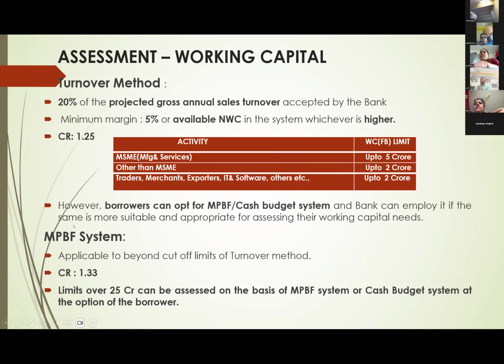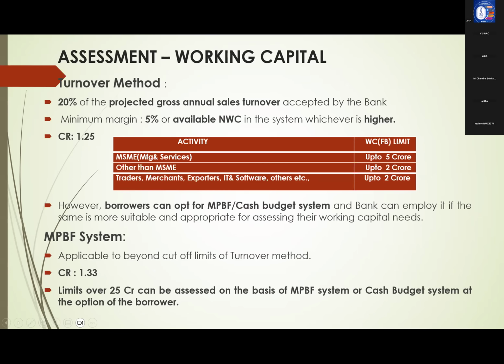Next is the MPBF system, we call it maximum permissible bank finance system. The Tandon committee recommendations, the second method of lending, is applicable here. Its applicability: first, beyond turnover.